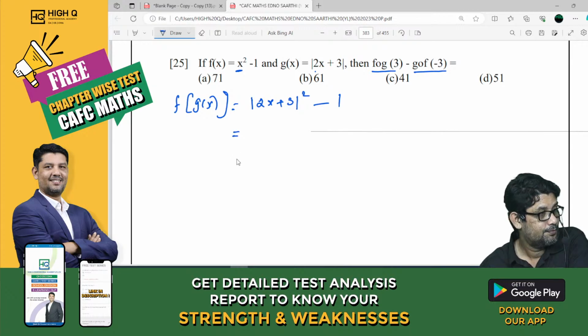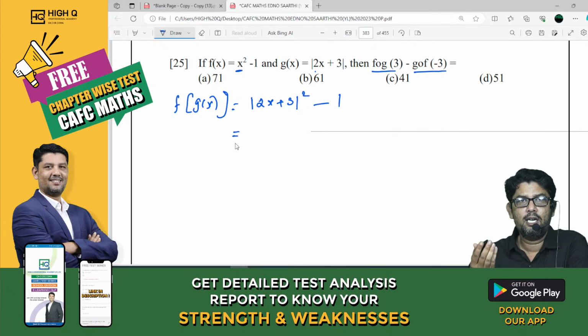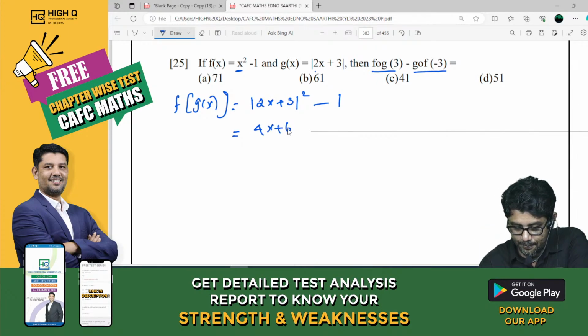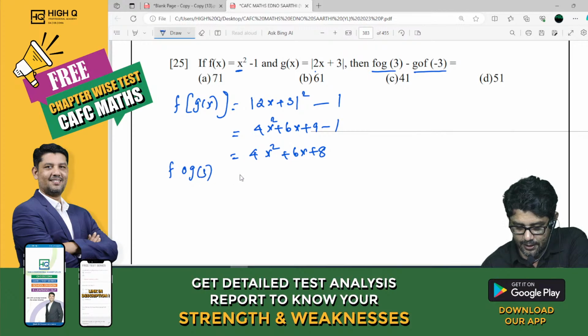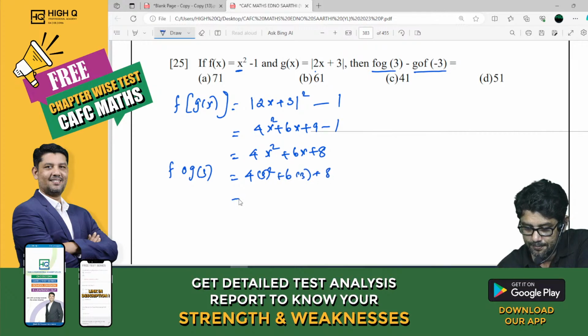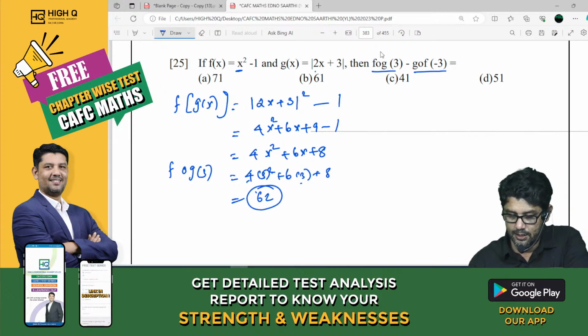But modulus means absolute value; square is actually absolute value only. 4x square plus 6x plus 9 minus 1, which is 4x square plus 6x plus 8. But the question is f of g of 3. Substitute 3 here. 4 into 3 square plus 6 into 3 plus 8. 9 4s are 36. 36 plus 18 is 54, plus 8 is 62. So this is 62.